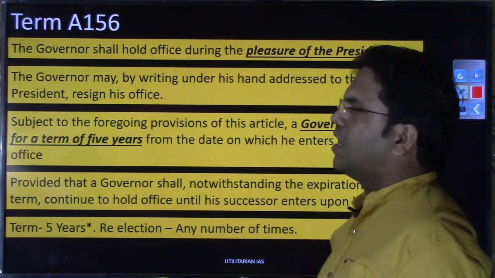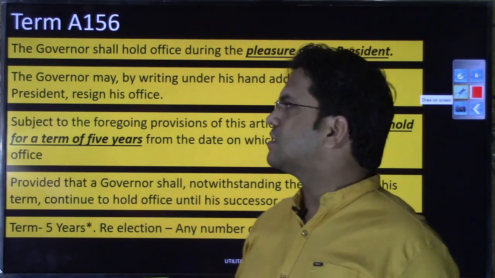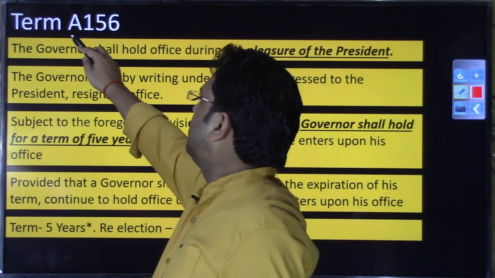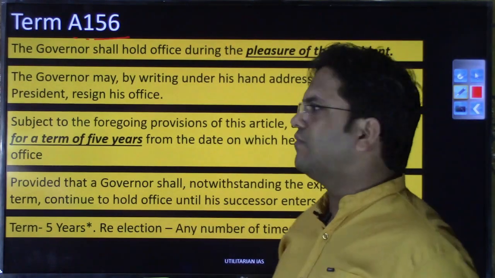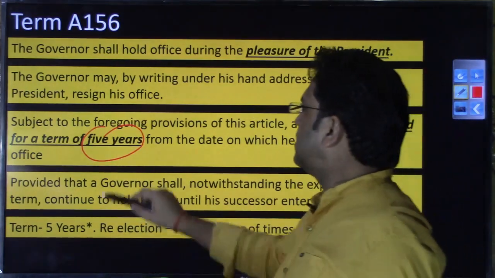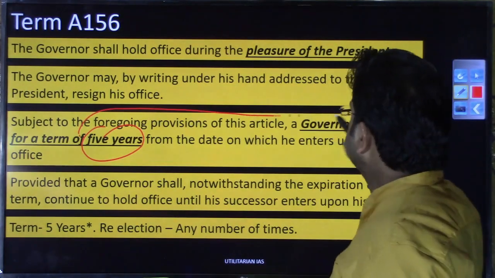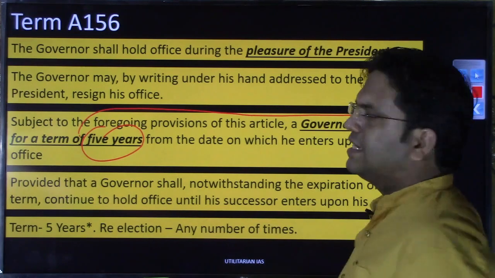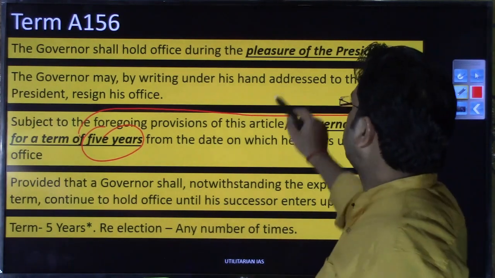Now you do have Article 156 that discusses the term of the governor, right? So the term of the governor will be 5 years, and that is mentioned in the constitution. But this term of 5 years is not fixed, that is subject to something, and that something is the pleasure of the president.